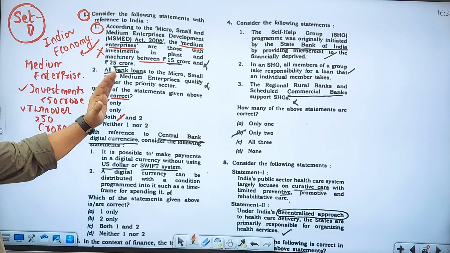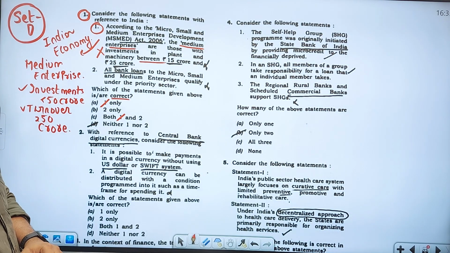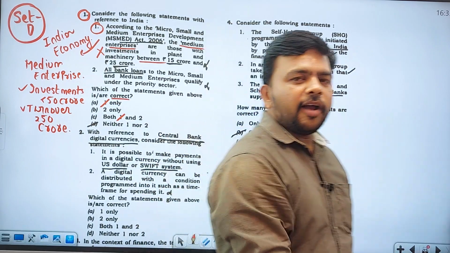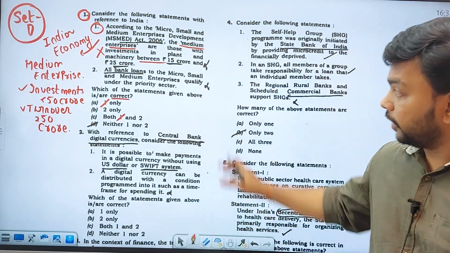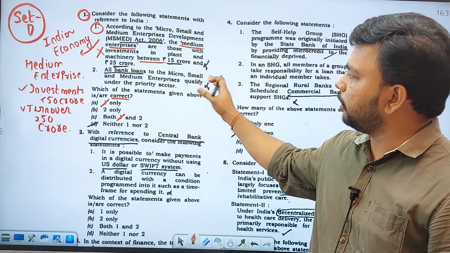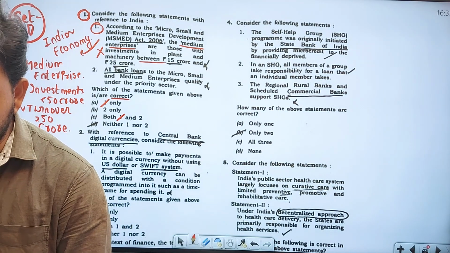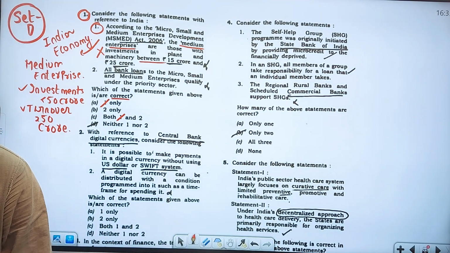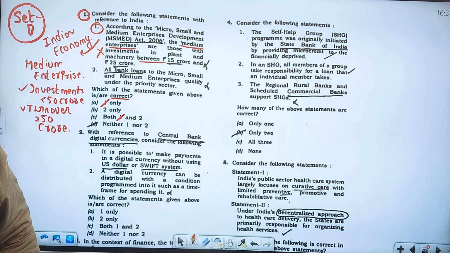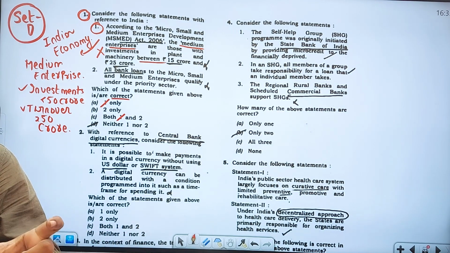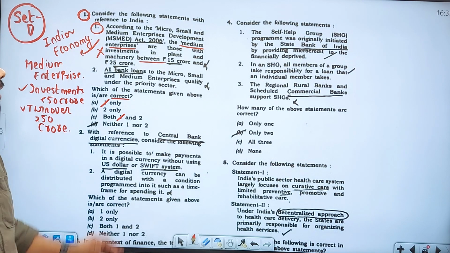Let us see the second one: all bank loans to the MSME qualify under the priority sector. Do all bank loans to micro, small and medium enterprises qualify under the priority sector? Yes, they qualify. The priority sector guidelines released by the RBI clearly say that all bank loans to MSMEs qualify under priority sector lending.